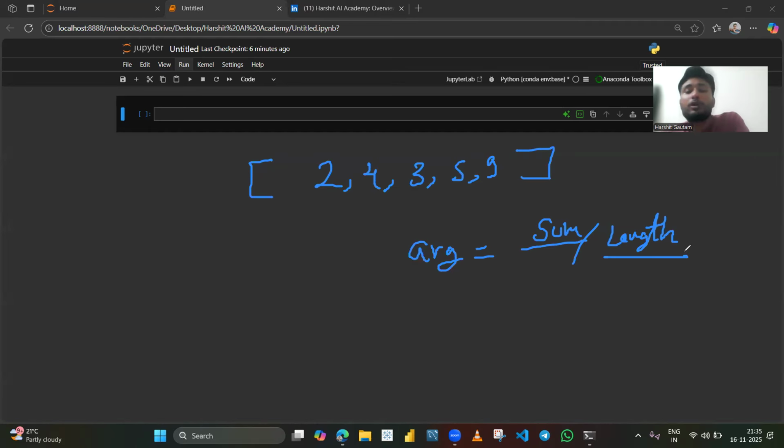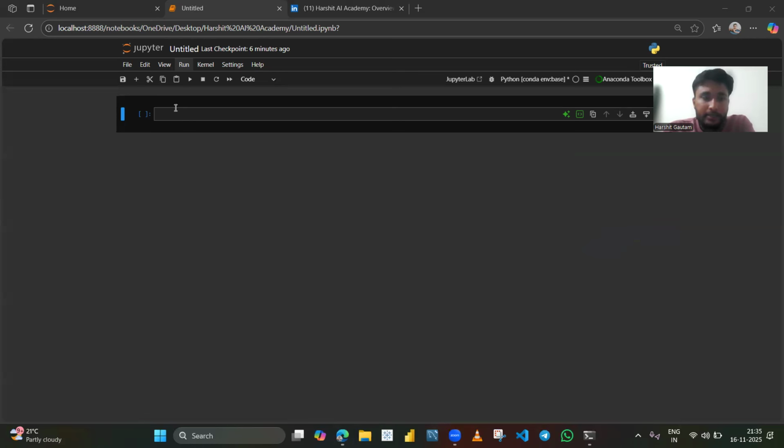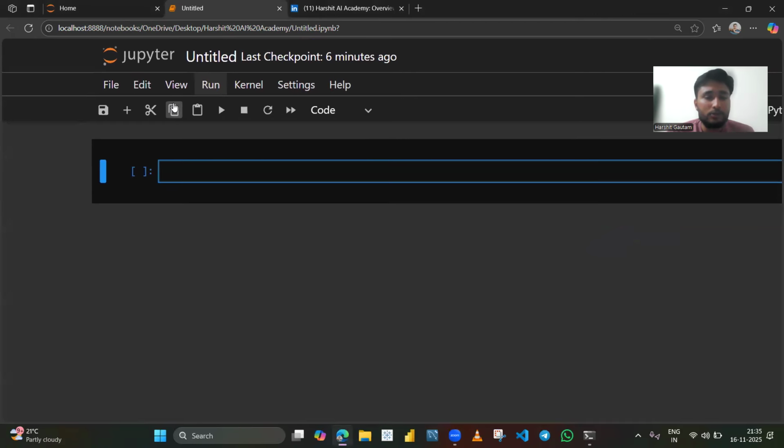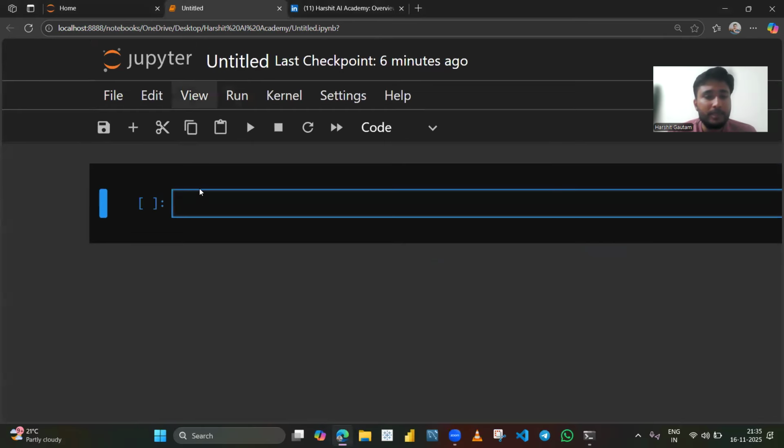Then how to solve this problem? How to calculate this average? Okay, let me break it down. I'll create a list here of numbers. I'll zoom in. I hope it's visible. For example, I'll make an lst variable and in brackets 2, 3, 4, 6, 7. Let's take these values.